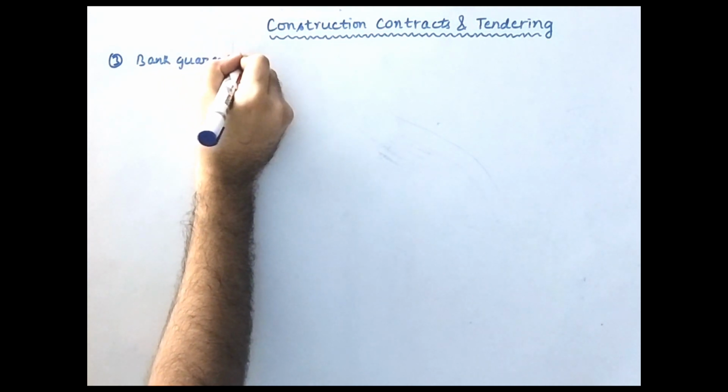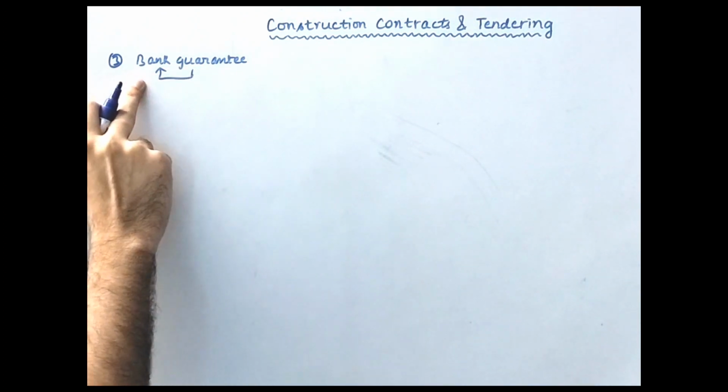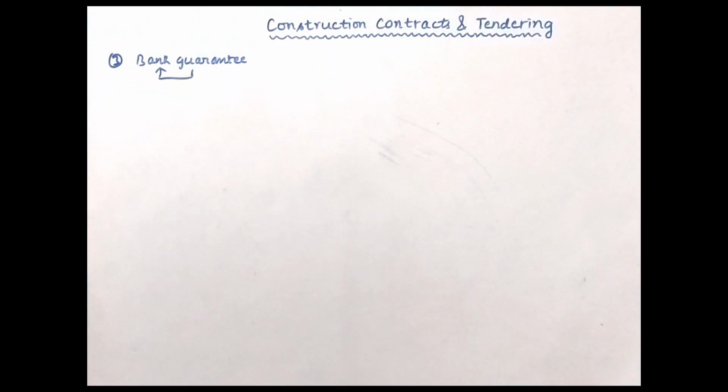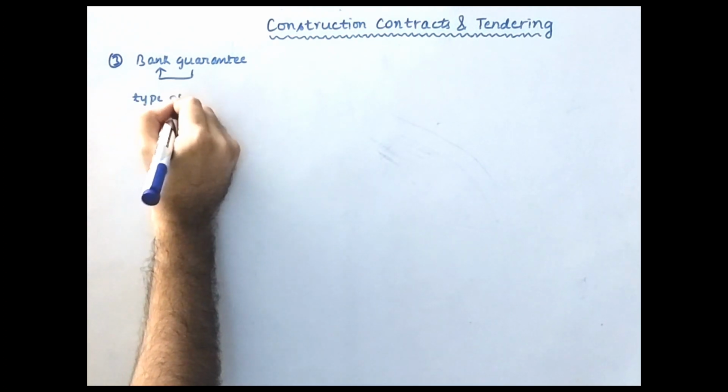So as the name suggests, bank guarantee. The bank is guaranteeing. So the bank is giving a guarantee. To whom is it giving a guarantee? So what is a bank guarantee? Let us write a definition.